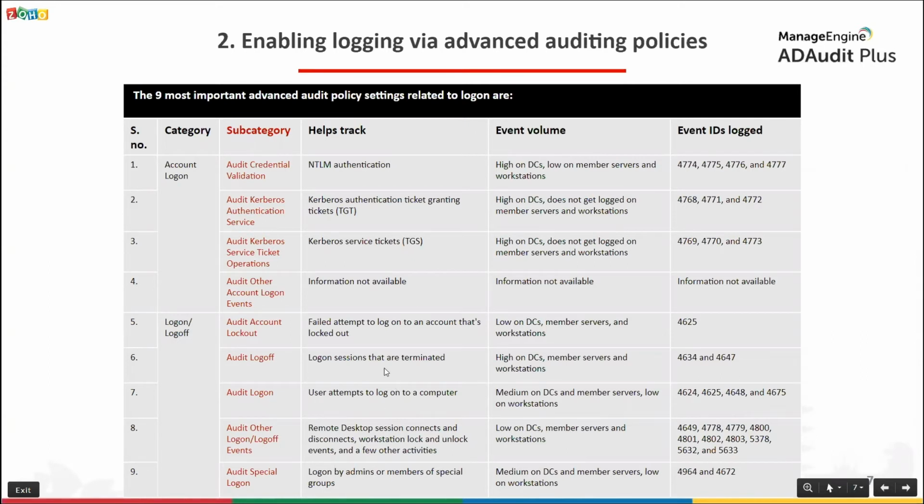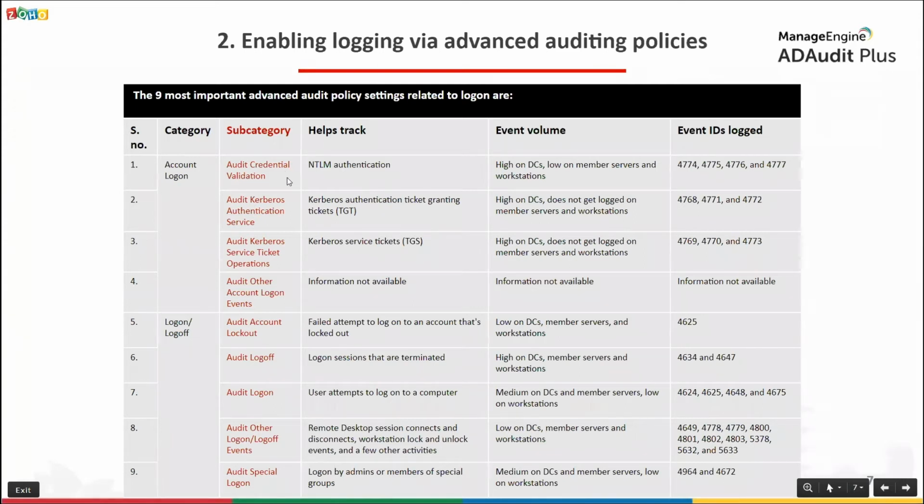This table, as you can see, provides information on a subcategory of advanced audit policy setting, the category that it belongs to, whether it's account logon or logon, account logon meaning authentication and logon meaning logon only. It also shows the kind of activity that a particular subcategory of setting will help track, and the event volume and the event IDs that get generated when you enable a particular category of setting. I'll take you through the first entry.